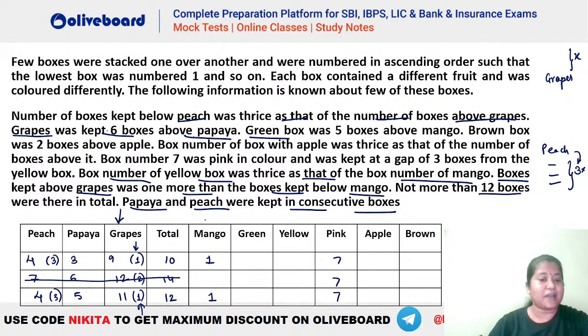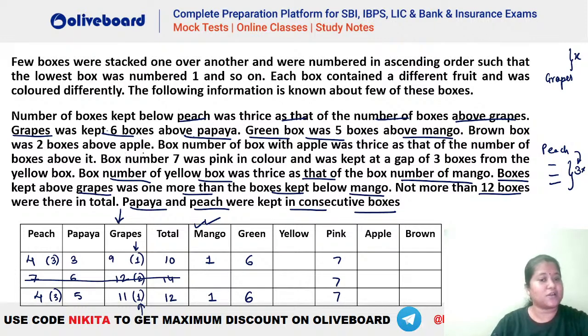So you can see mango is this one. So mango is 1. So what is relation of mango and green here? You can see green box was 5 boxes above mango, है ना? चलो, so green box is 5 boxes above mango. So if mango is box number 1, what should be green here? You can see green has to be plus 5, isn't it? So that means this has to be 6 here. This has to be 6. Chalo, ye bhi ho gaya.